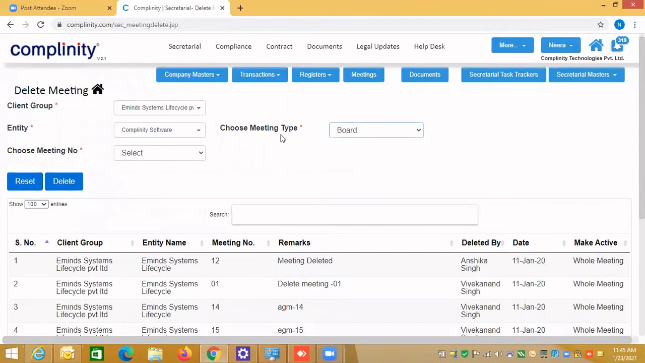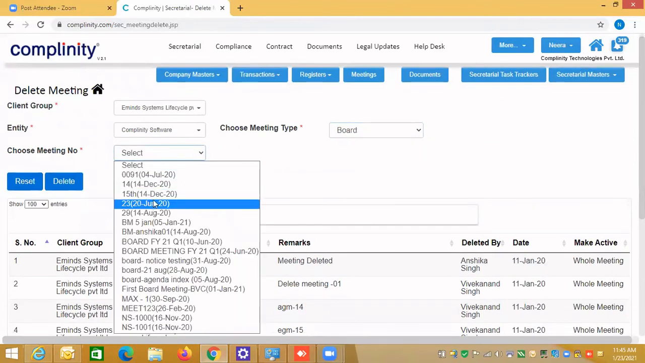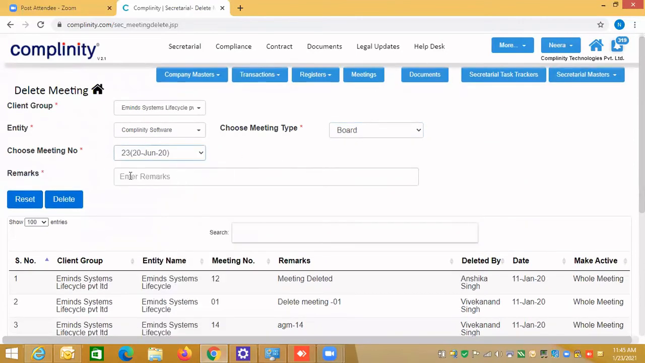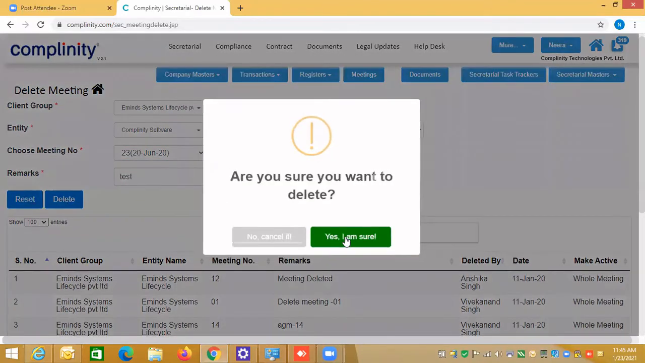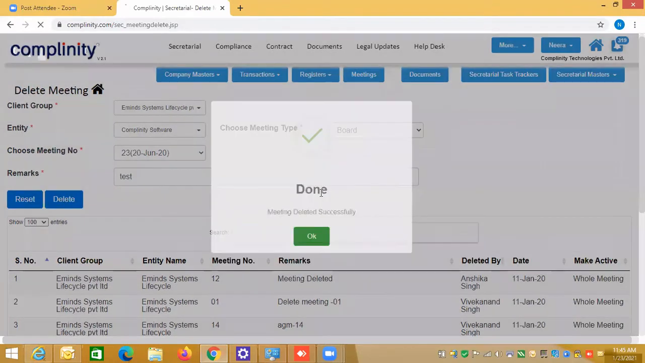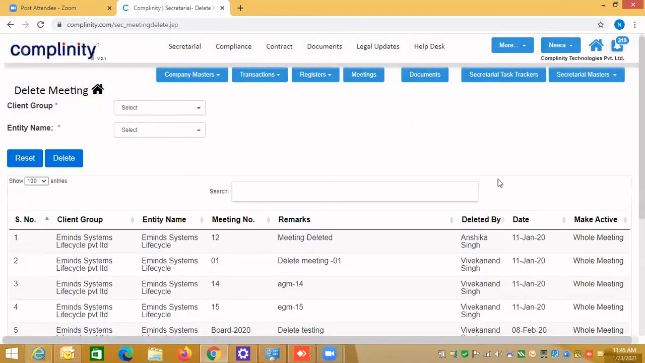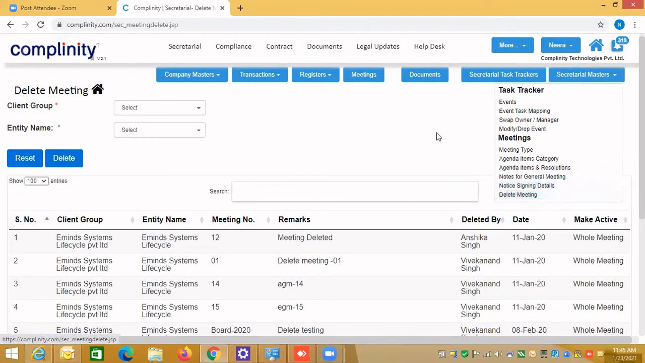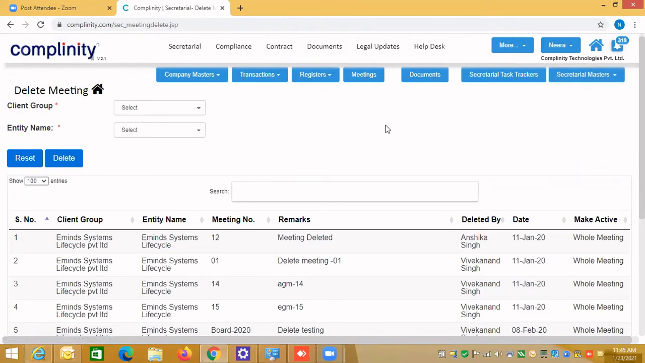Which meeting you want to delete, select that meeting, add the remarks and click on delete. Then it will ask you, are you sure you want to delete? The whole board meeting will be deleted. So just to remember, if you want to delete a whole meeting, you come here. And if you want to delete one agenda at a time, you can delete one by one.